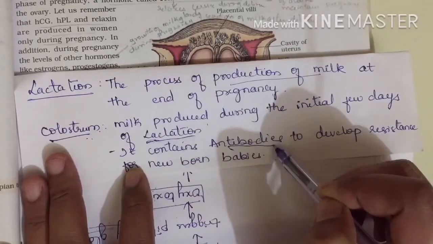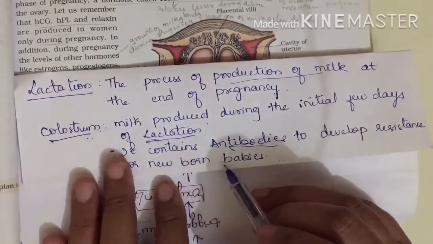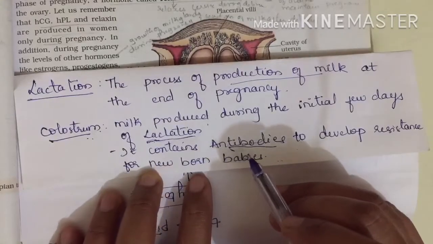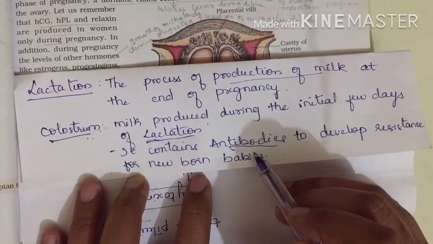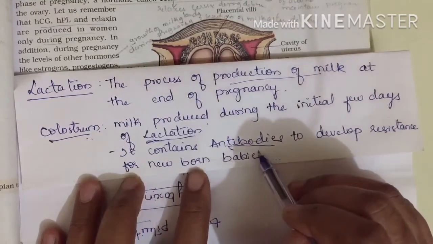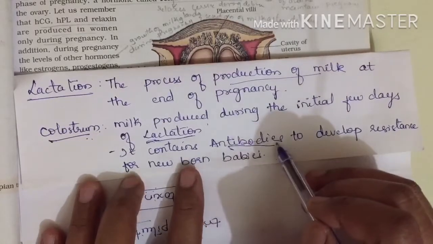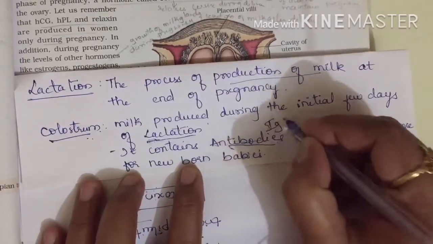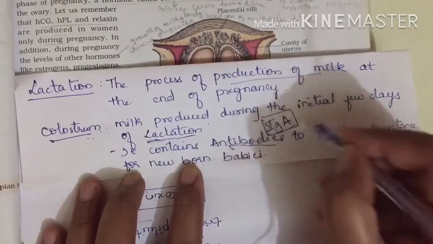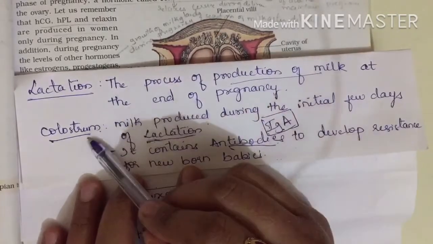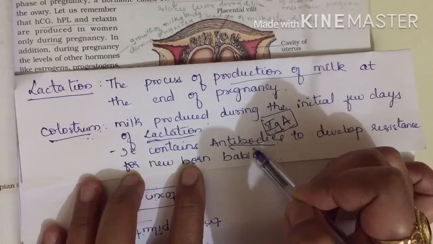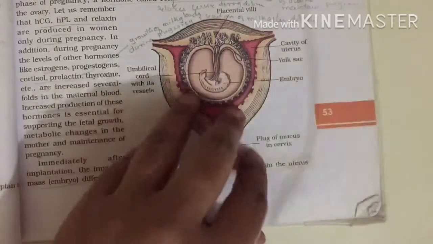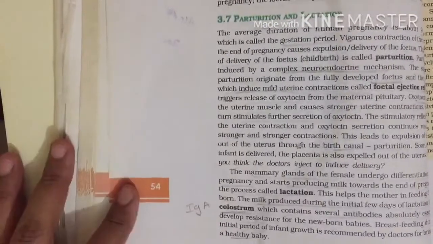These antibodies are helpful to develop resistance in newborn babies. As they develop resistance, their health can be improved and they can grow very easily, because ready-made antibodies will be entering. Now which antibody? IgA, immunoglobulin A. This antibody, present in the mother's milk, will reach the newborn. This is the antibody which helps here. You can find this in your textbook somewhere on page number 54.